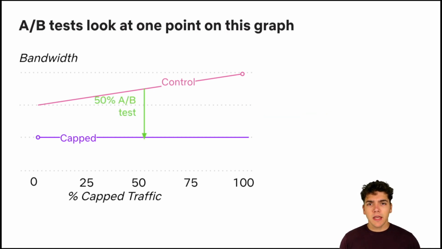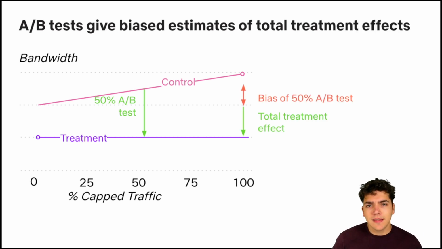When we run an A/B test, we don't measure this. What we measure is one point on this graph. We pick some point on the x-axis and we compare the treatment and control at that point. This is not necessarily the same thing as the total treatment effect, and this is why A/B test results are biased when there's interference.